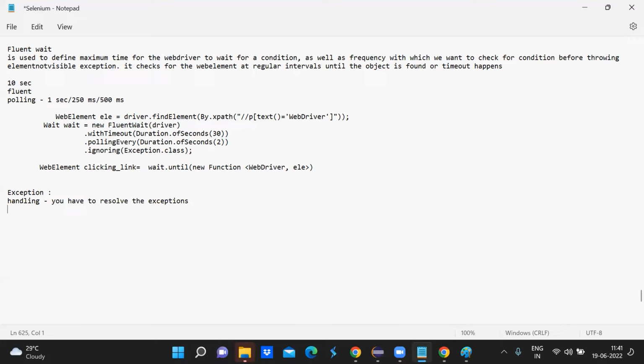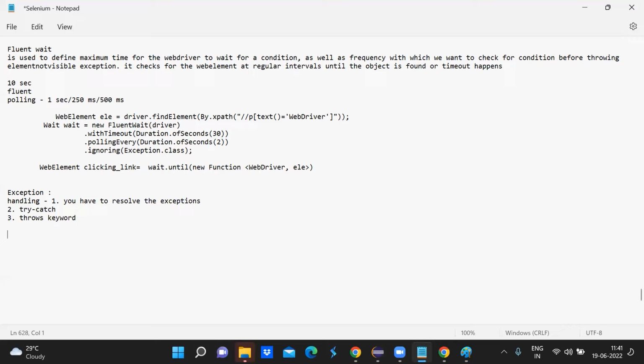So first, you have to resolve the exception in most Selenium cases. Then you can use try catch, or you can use the throws keyword. So those are the secondary and third options, I would say, in case of Selenium exceptions.